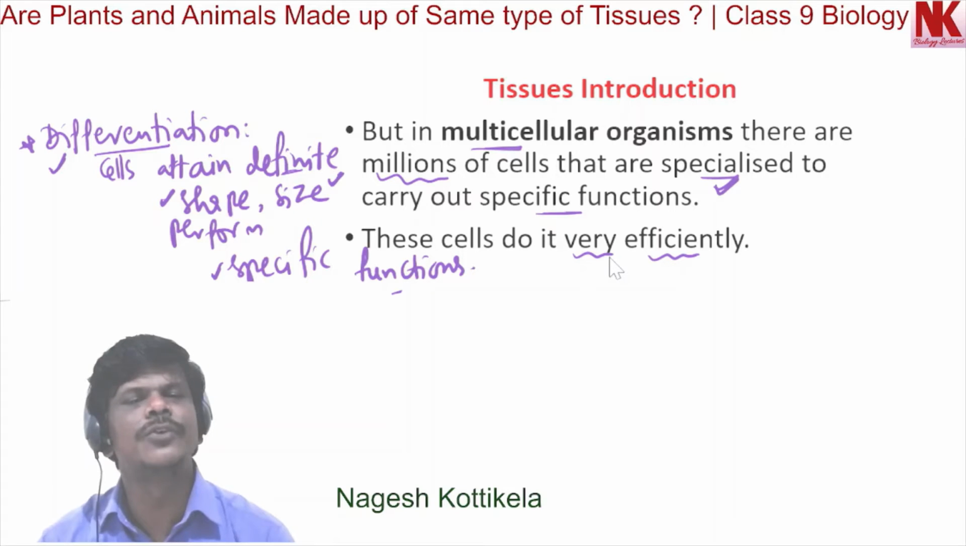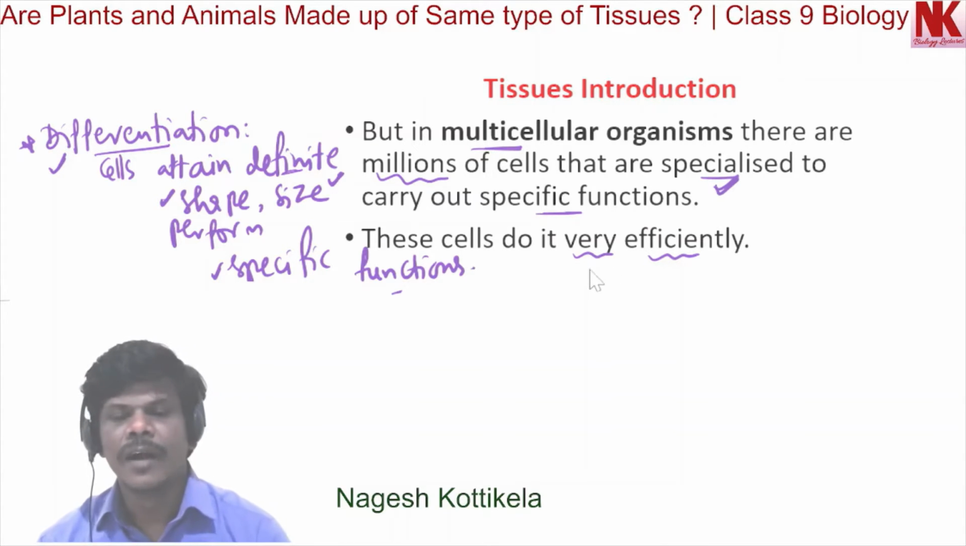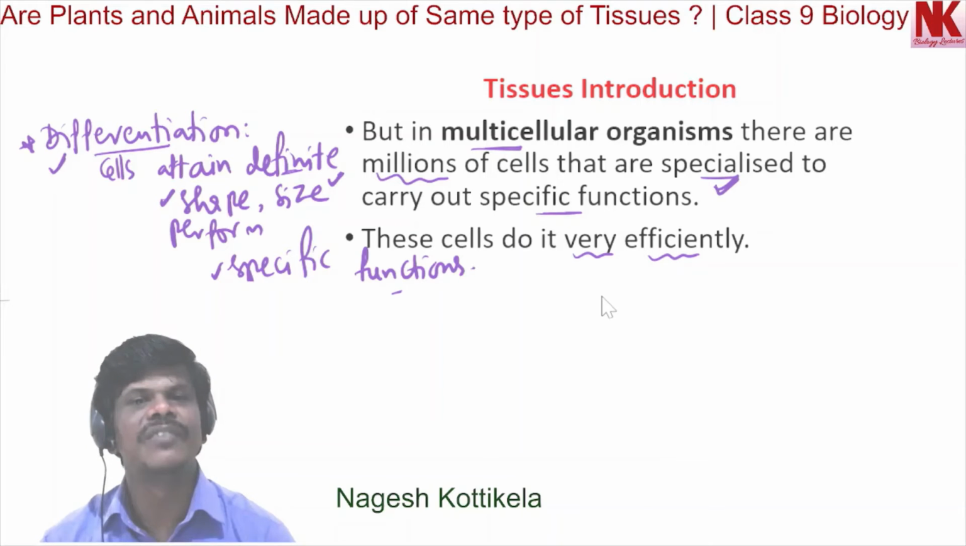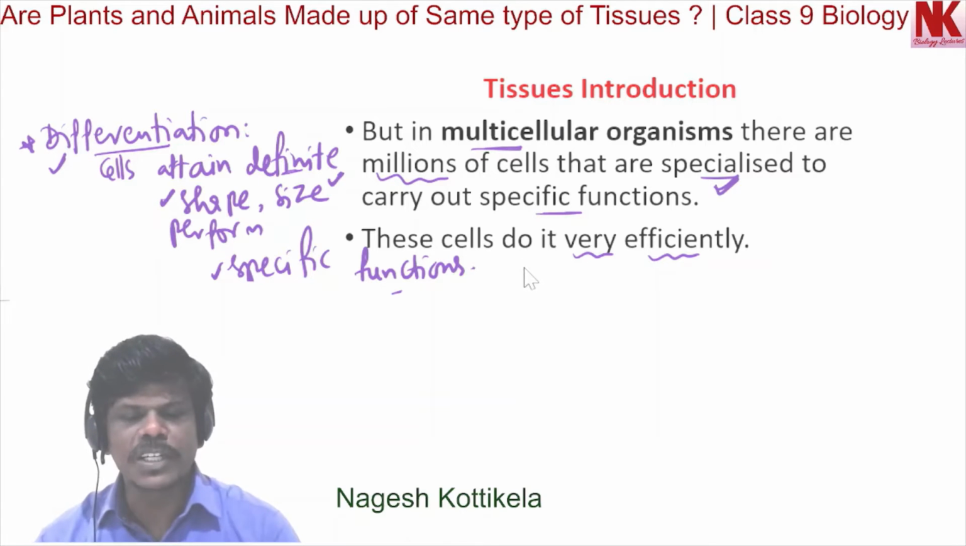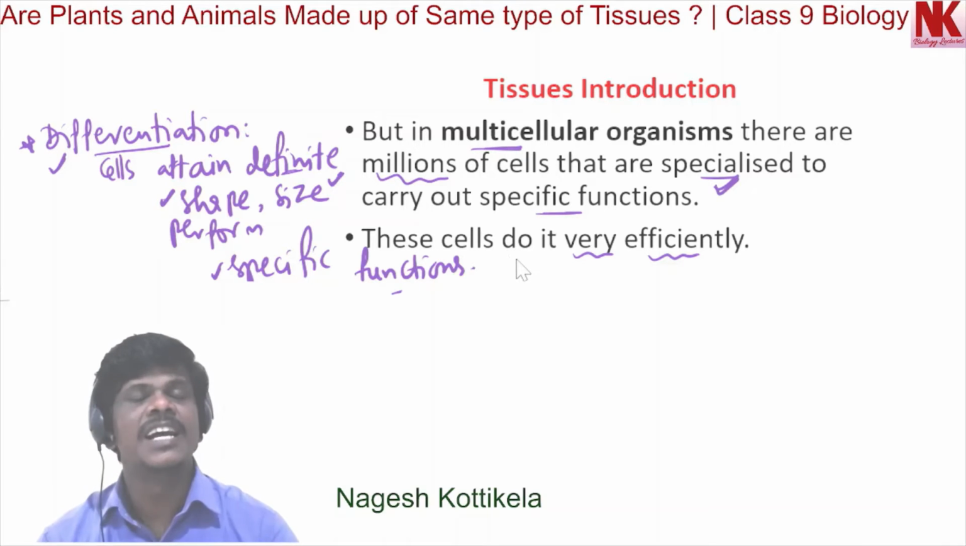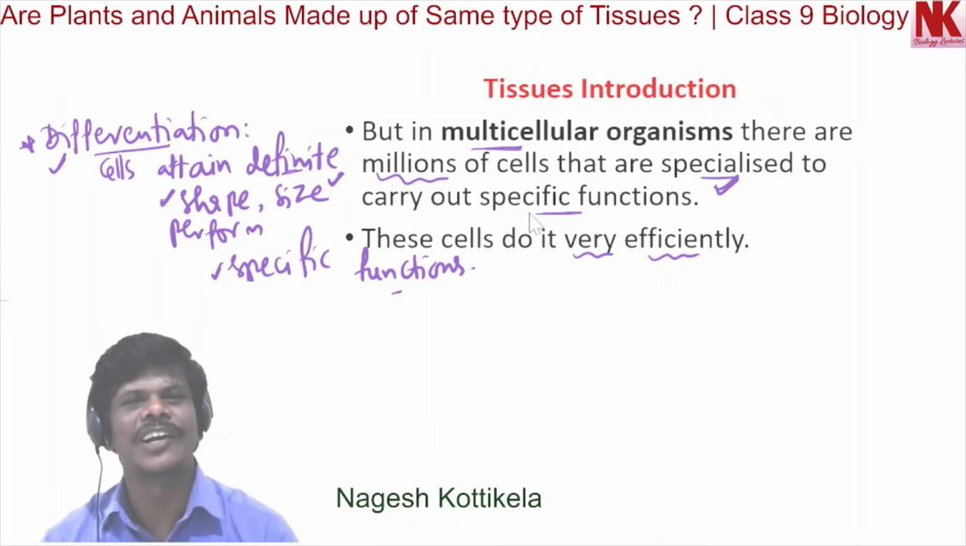But in the case of a unicellular organism, the single cell is performing all the activities, so that may not be very efficient when compared with the cells performing their functions in multicellular organisms. Each specialized function is taken up by different groups of cells in multicellular organisms.